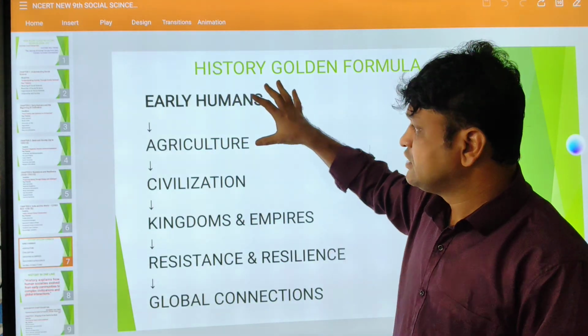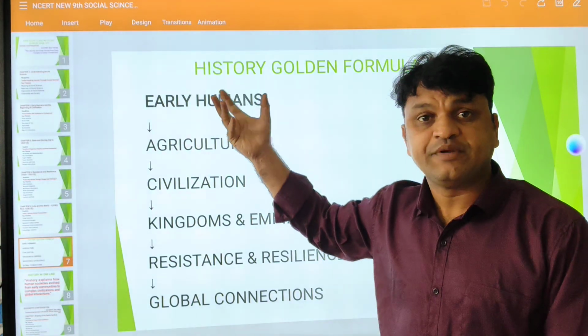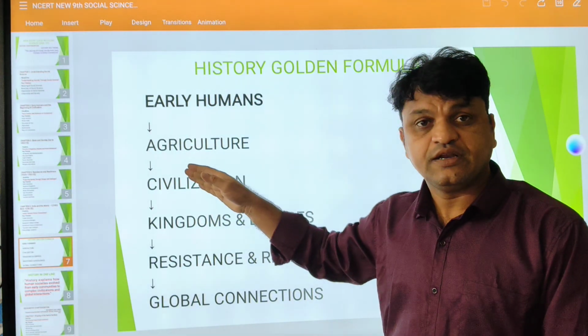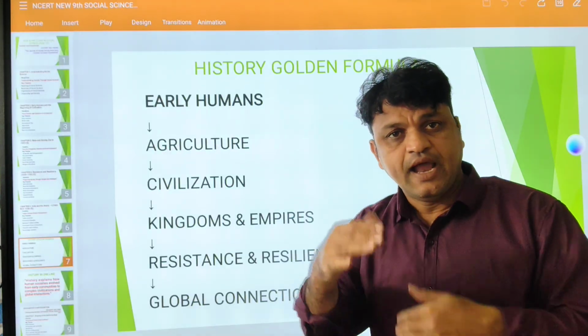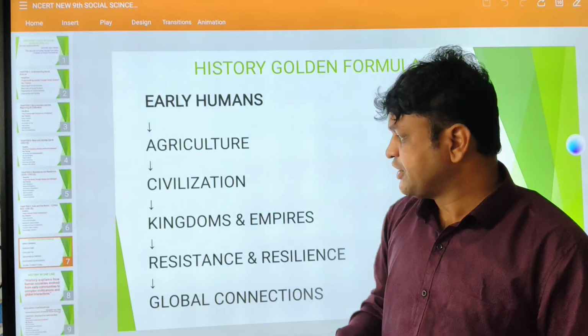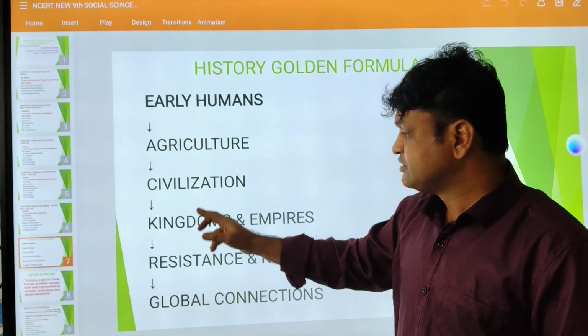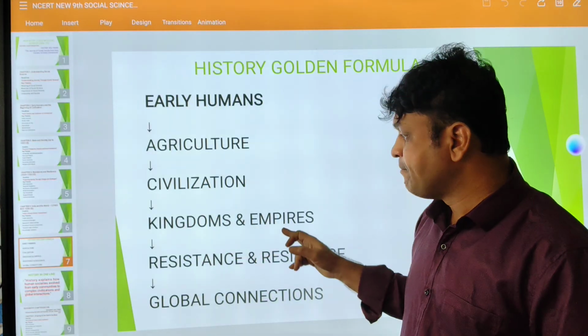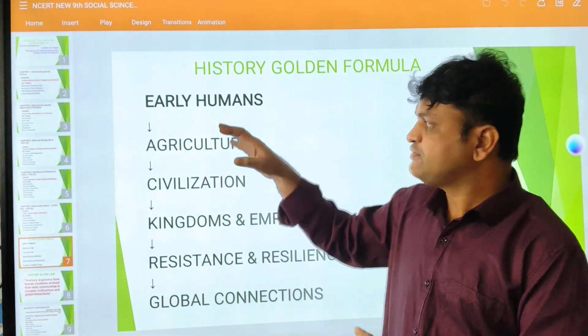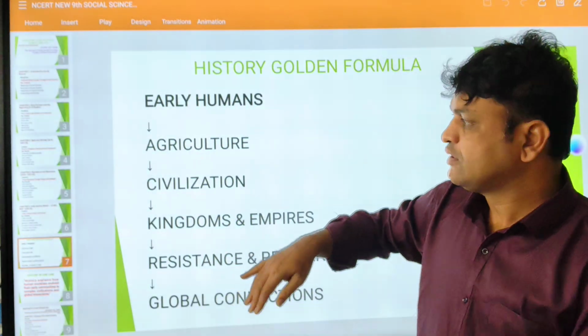What was their economic system? Hunting, gathering, and leading to agriculture. After agriculture, it led to the settlement of villages. After settlement of villages, it led to civilization. What is civilization? Advanced form of society. And then kingdoms emerged, right? Kingdoms and empires. Then resistance and resilience and global connection. In this way, as a story, you can connect it together.